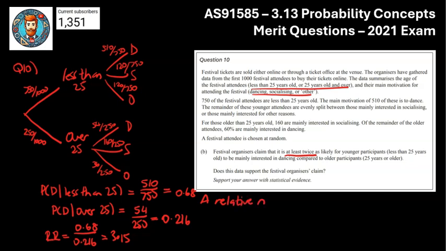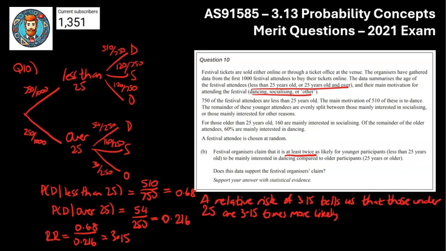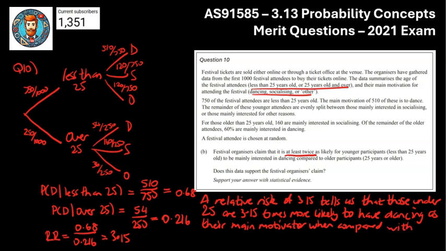So a relative risk of 3.15 tells us that those under 25 are 3.15 times more likely to have dancing as their main motivator when compared with those over 25.